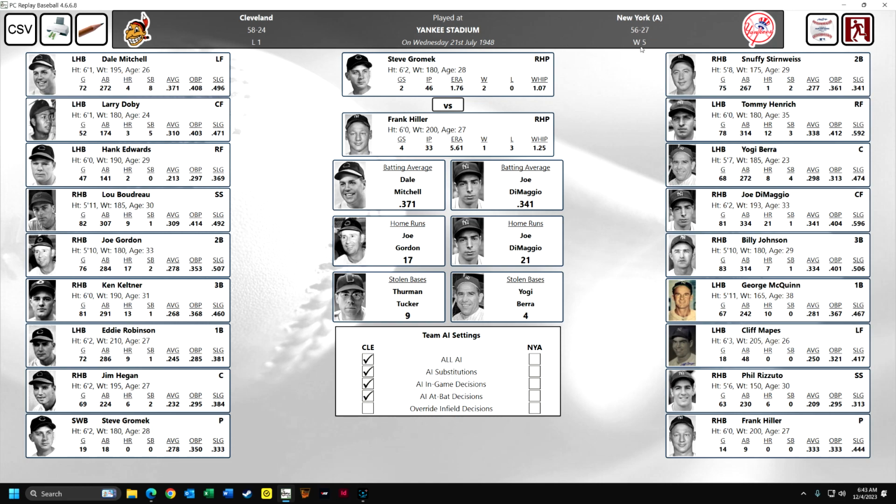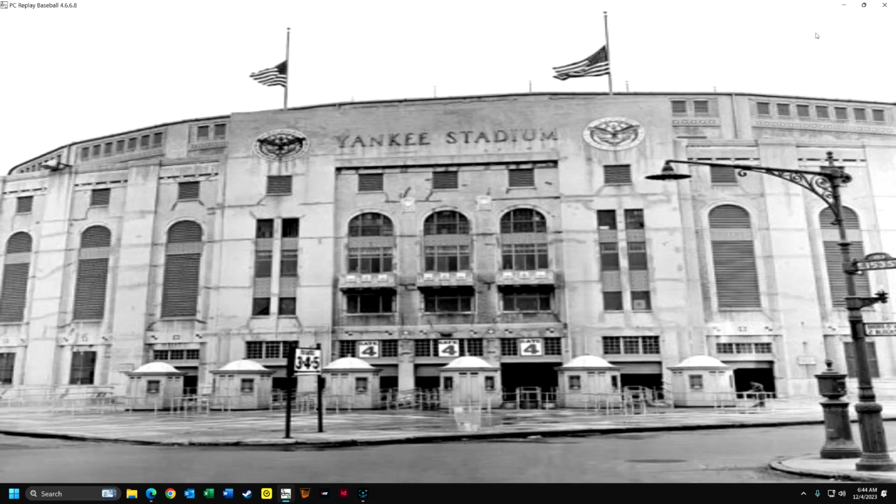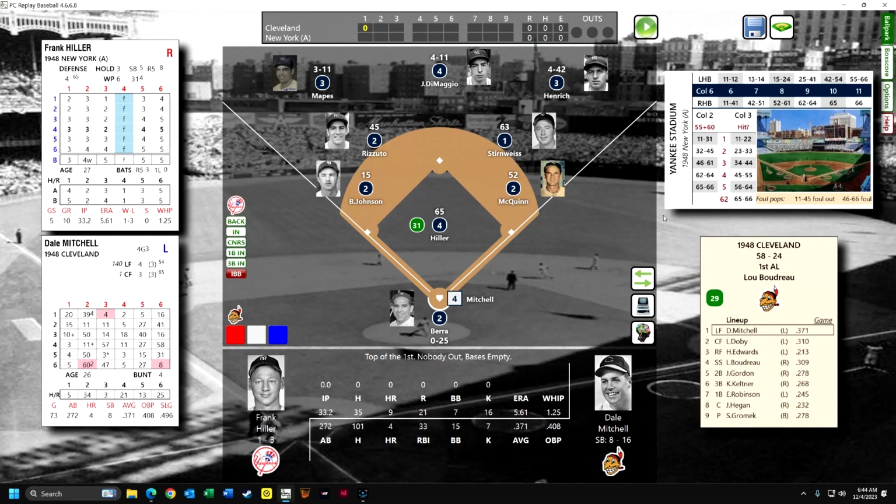You can see that New York has won 5 in a row. Cleveland had been winning quite a few in a row, but of course they lost the first game of the doubleheader. And you can see the current stats. All of these stats are from the replay, not their total stats. You can see that Dale Mitchell is hitting .371 in this replay, and he's leading the league in hitting, in fact. So we'll go now to Yankee Stadium, 1948.